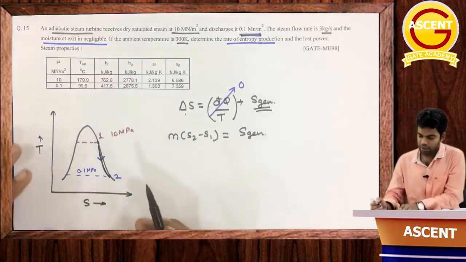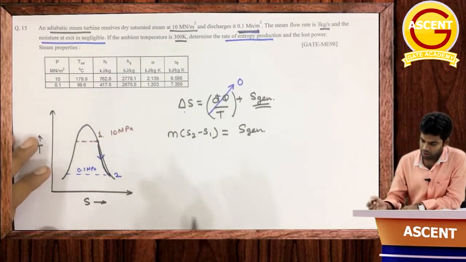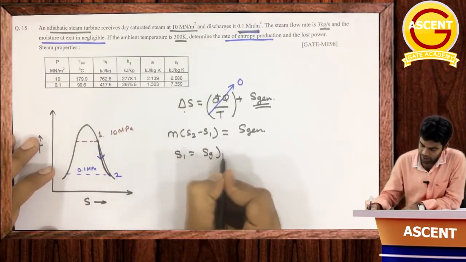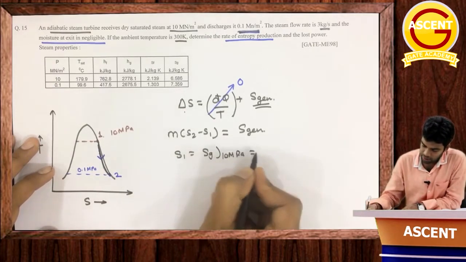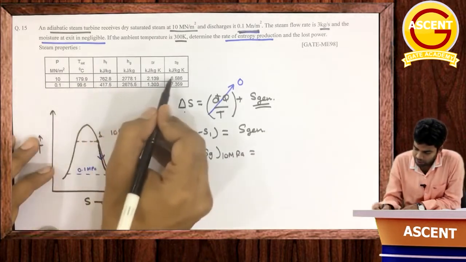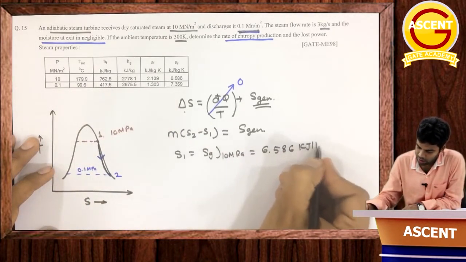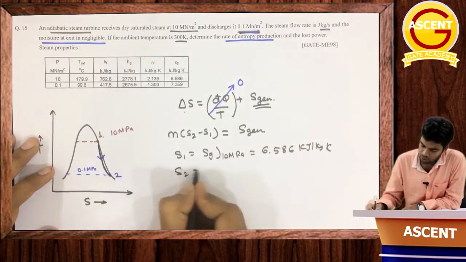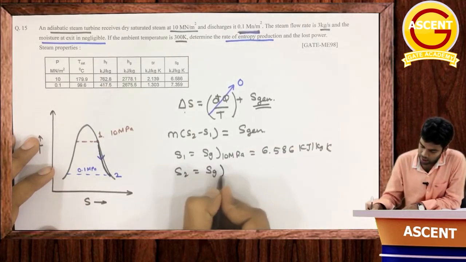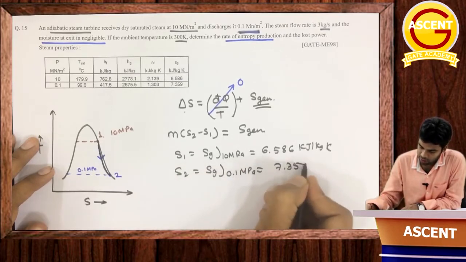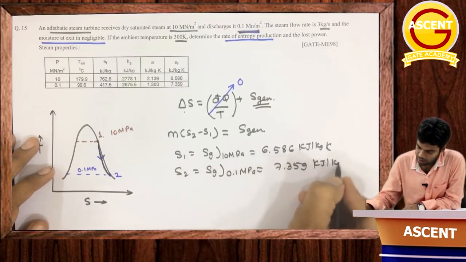To determine S1 and S2 is very simple. S1 is Sg at 10 megapascal, which is 6.586 kilojoule per kg Kelvin. S2 is again Sg at 0.1 megapascal, which is 7.359 kilojoule per kg Kelvin.